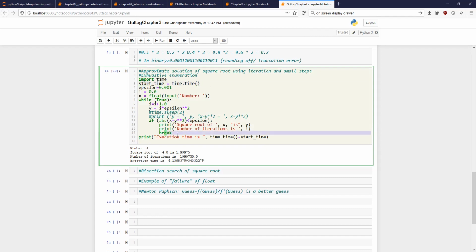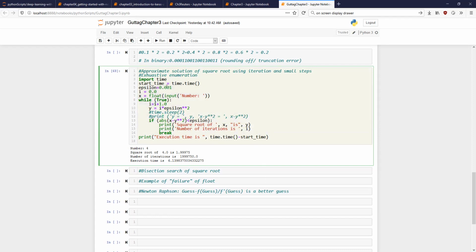Now what do I do here? This start time is not going to change now. Whatever the value was at that particular time has been stored in start time. Now I am doing time dot time again, so I'm calling the time function again. What is that going to give me? My current time. My current time minus the start time is going to give you the total time it took to run all these lines.